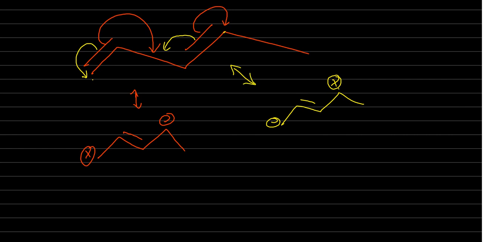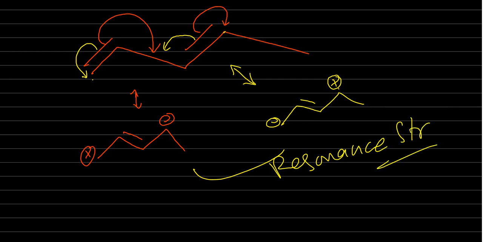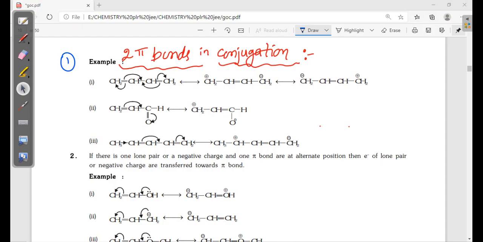Resonance structure, there may be two possibilities, right side and left side. So these two are called resonance structures. You can see these two structures are there.